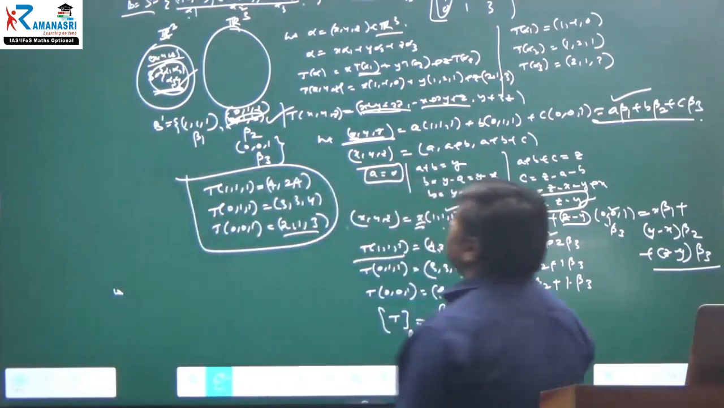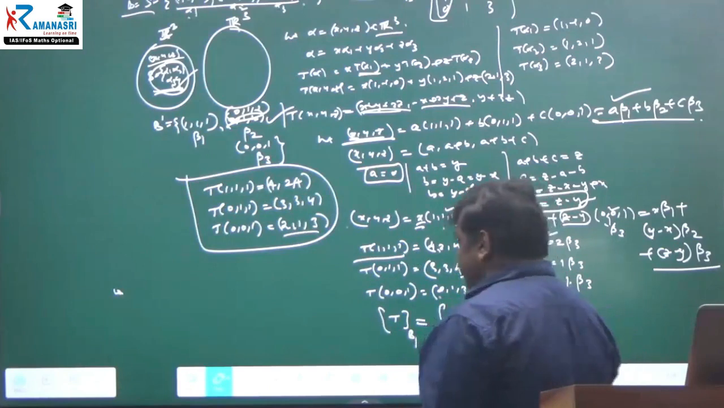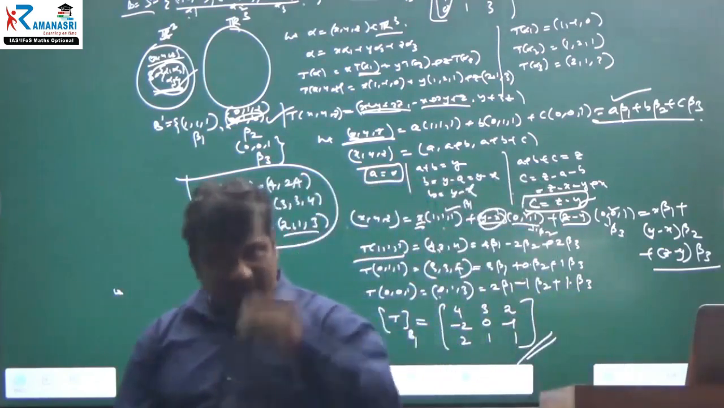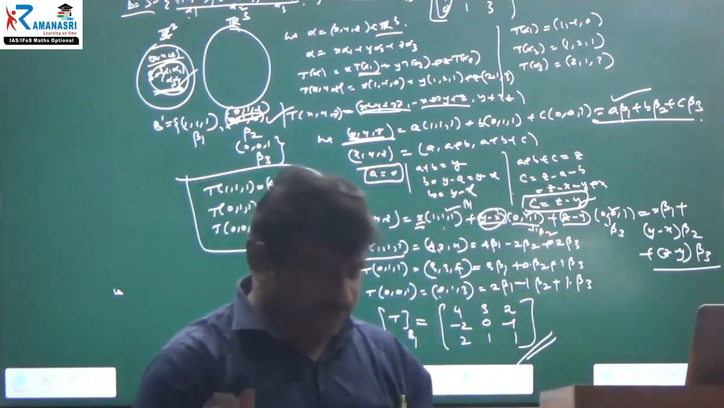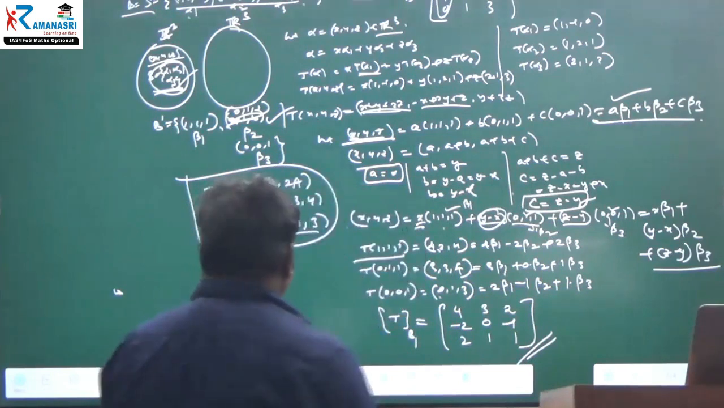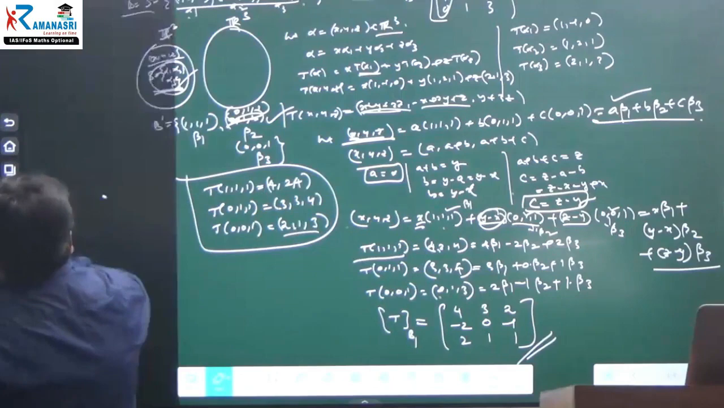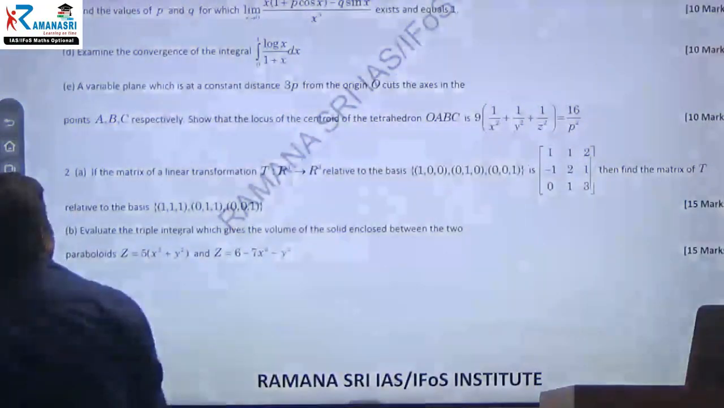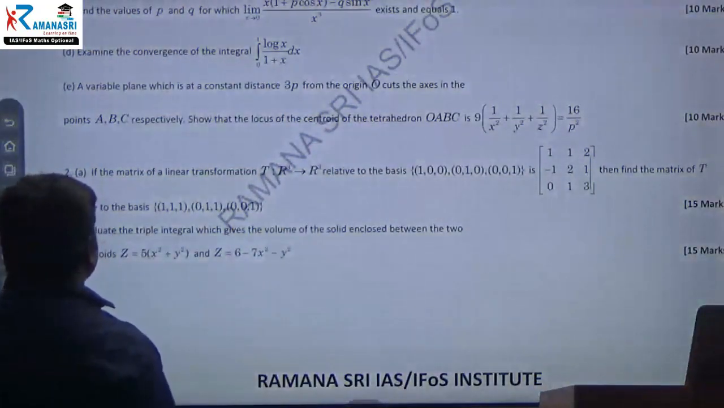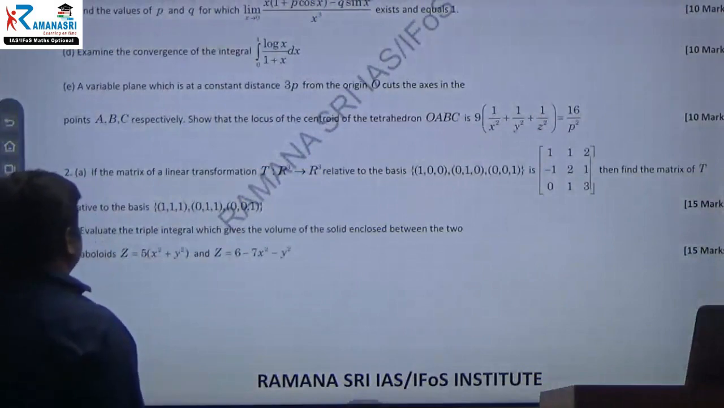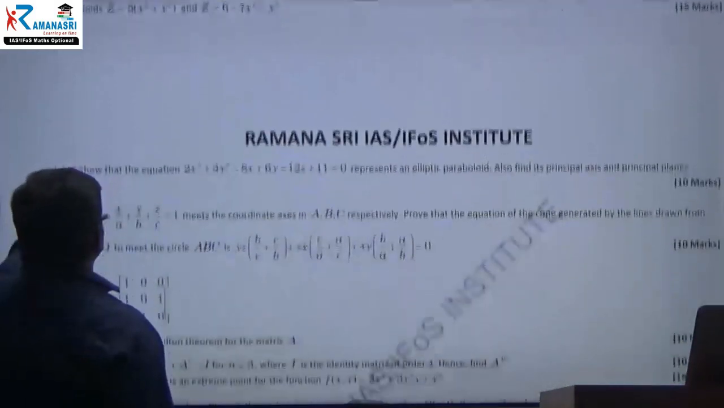Next, I will tell you the source of this question also, which page number. I will give it to you. Okay, don't worry. Next question I am going to discuss. This question is over, 2A. Right. Next question.